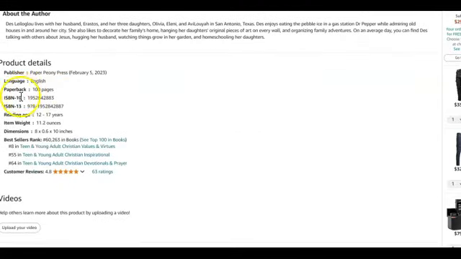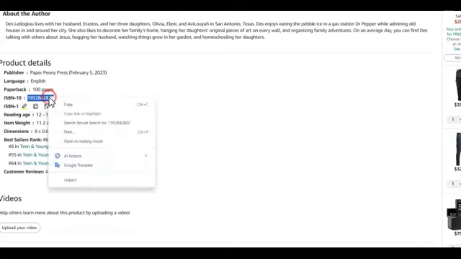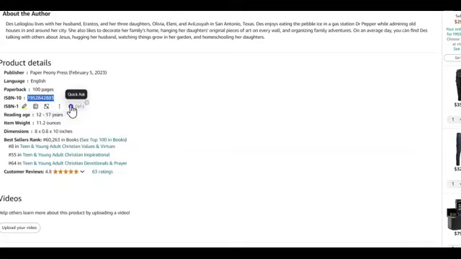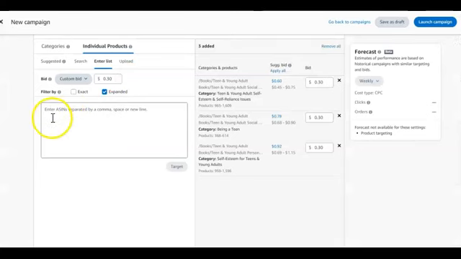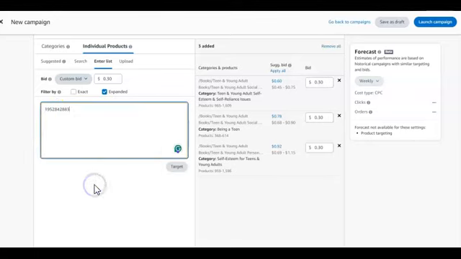Remember, this is the paperback. The ASIN is this ISBN 10. You copy it. This is what you're going to copy. Remember I said do this for at least 15, 20 books. You come back to your campaign. Amazon says enter ASIN separated with comma. So I'm just going to paste it here. So this is one of the books we want to target. Now, comma, you go to the next one. You paste about 10, 20.